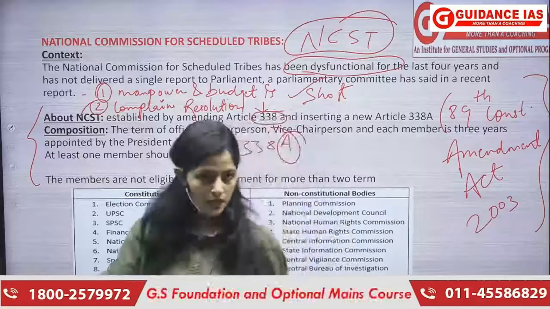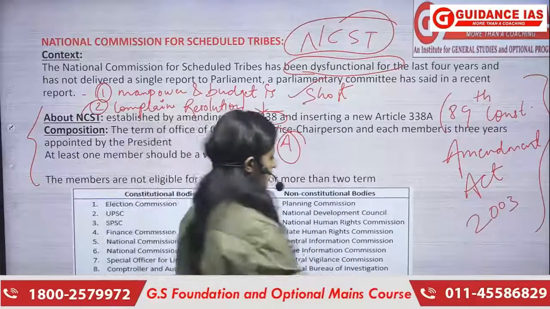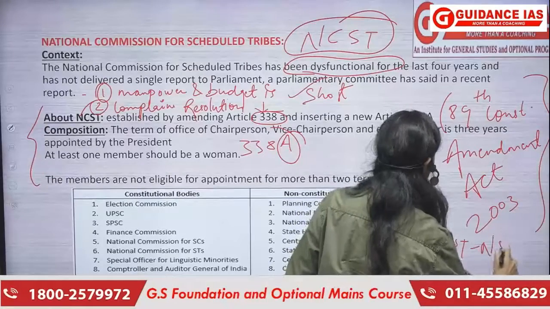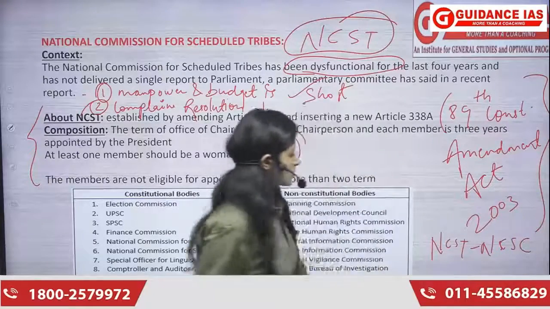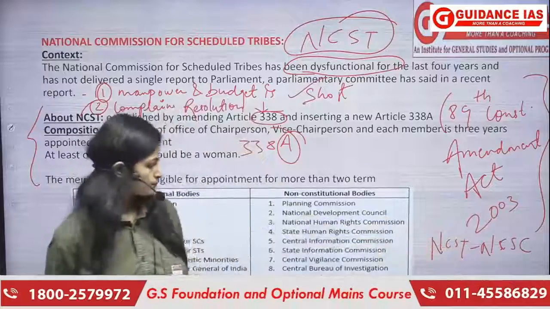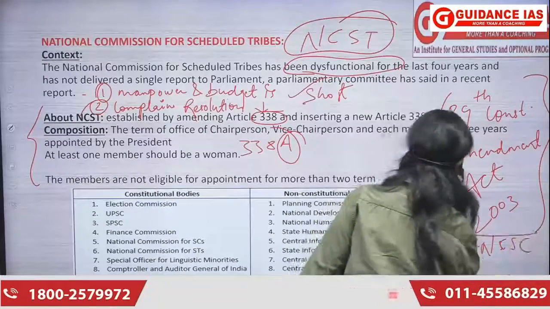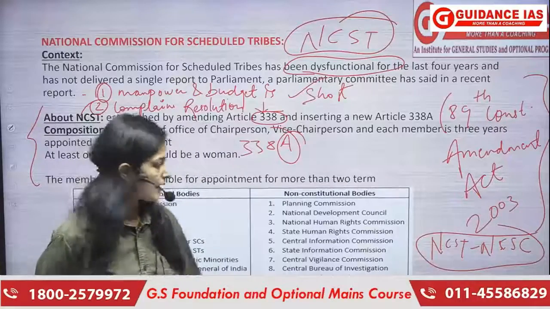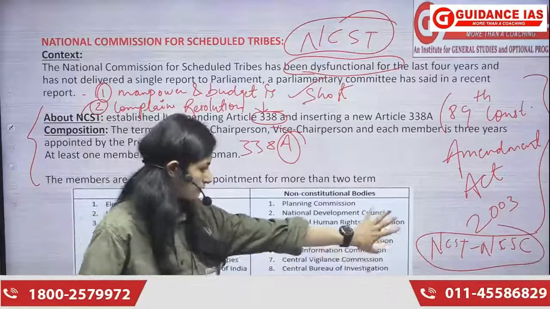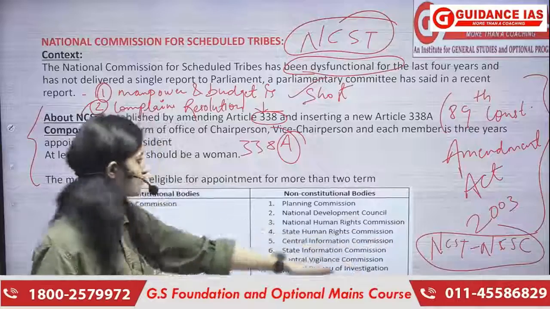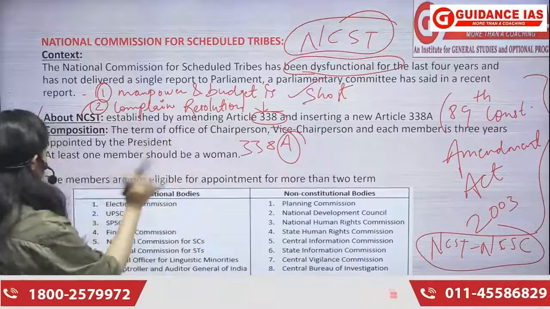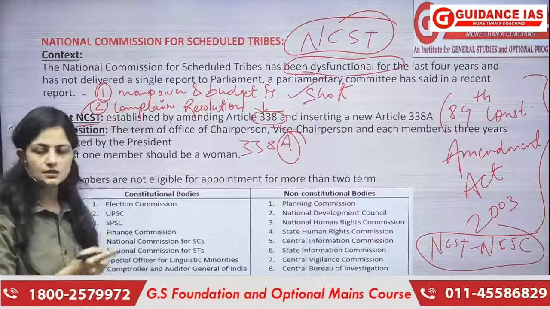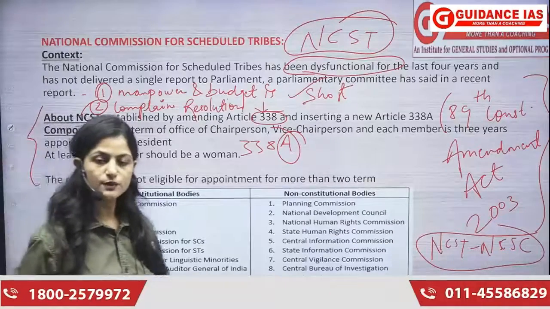Earlier, what was it? Earlier they were combined, right? They were combined, which two bodies? National Commission for Scheduled Castes and Scheduled Tribes. ठीक है, they were combined, and together they got replaced by separate bodies now, which is NCST, and another is NCSC, which is National Commission for Scheduled Caste, right?